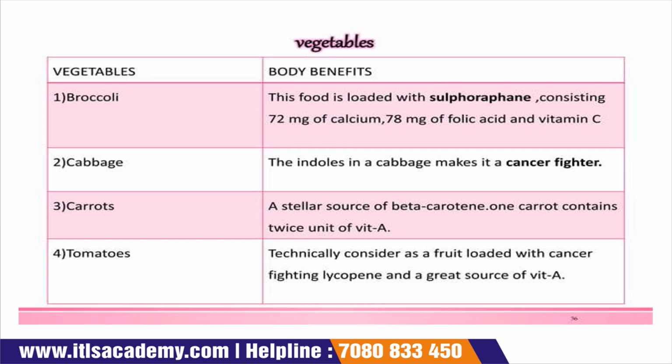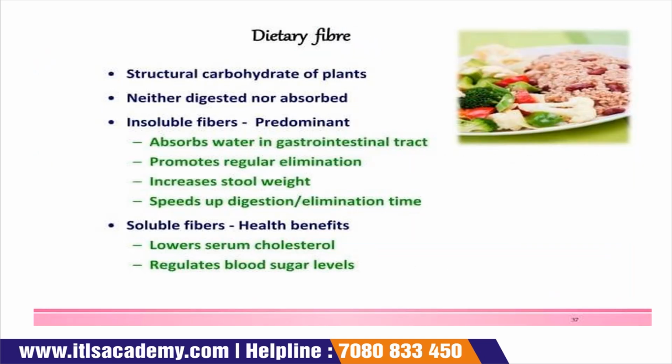Broccoli fulfills the demand of folic acid and vitamin C. Cabbage is used as a cancer fighter. Carrots are used as a source of beta carotene, and tomatoes are also a great source of vitamin C, and they also reduce the cancer risk.